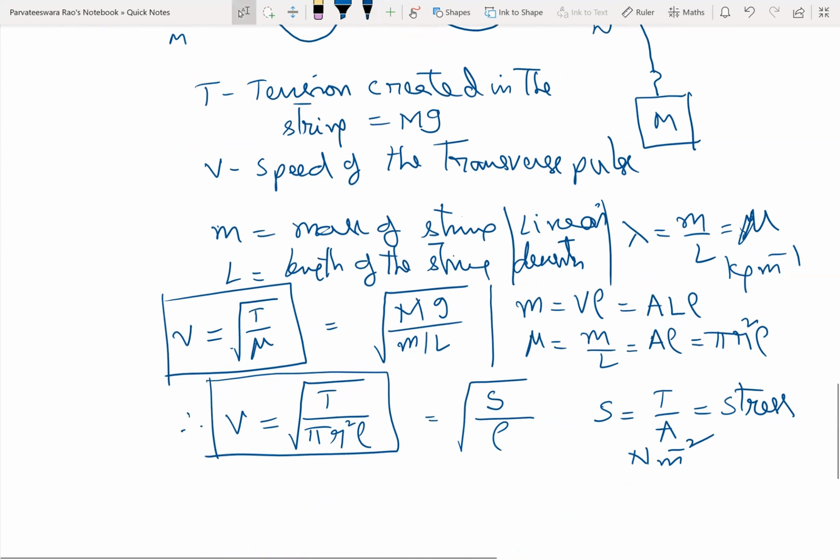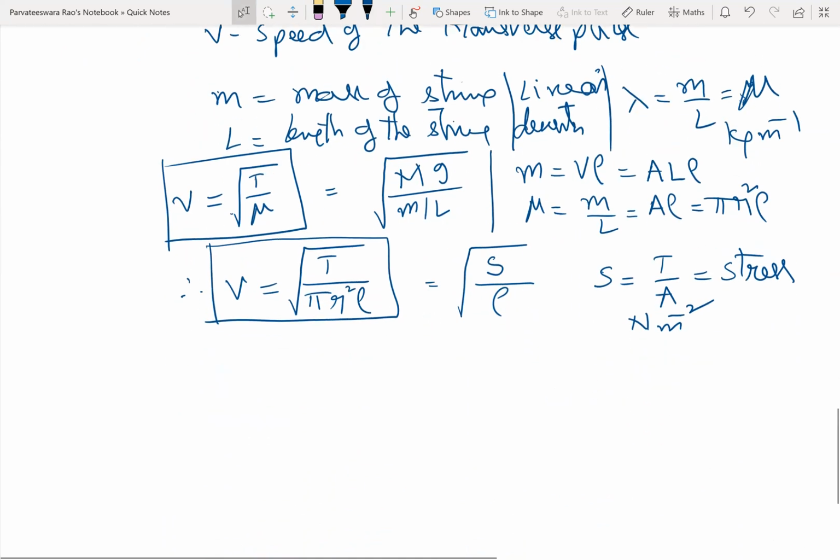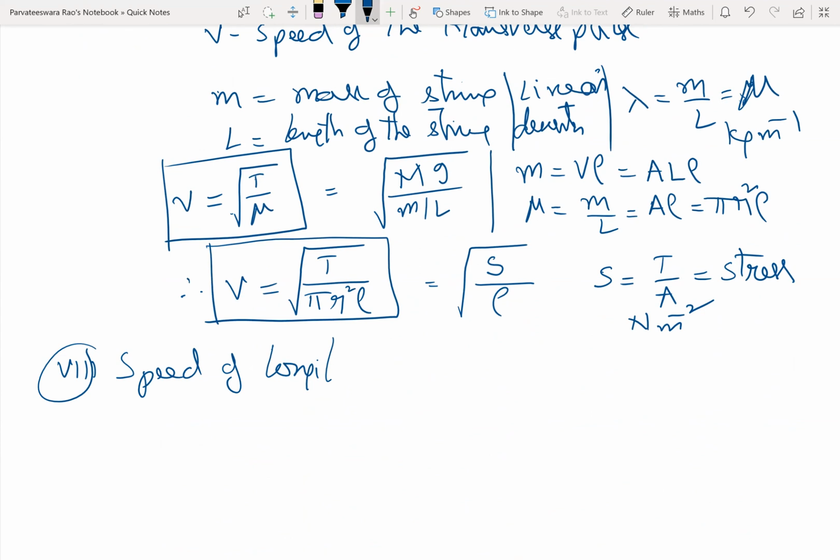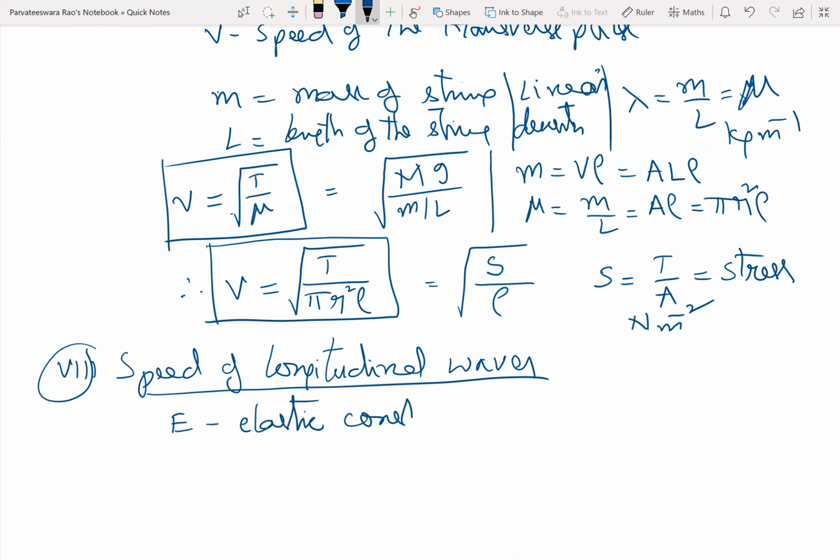Okay? And similarly, we have the speed of longitudinal waves. Here, suppose E is the elastic constant.